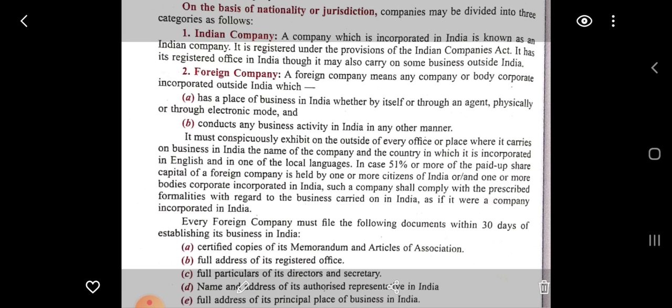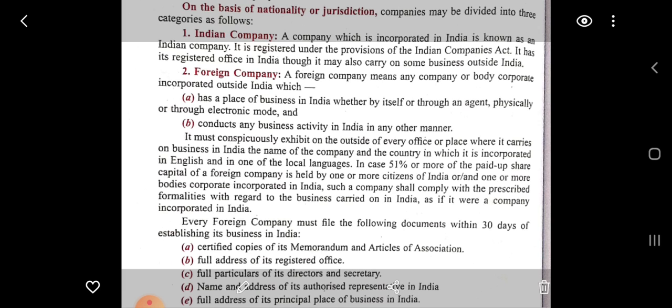In case 51% or more of the paid-up share capital of the foreign company is held by one or more citizens of India and one or more bodies corporate incorporated in India, such a company shall comply with the prescribed formalities with regard to a business carried on in India as if it were a company incorporated in India. Every foreign company must file the following documents within 30 days of establishing its business in India.